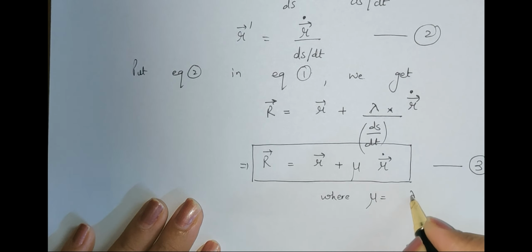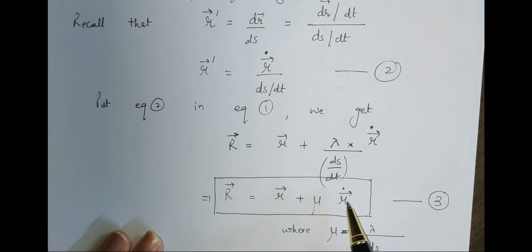So you have to remember this. Now what have we learned? We have learned two major definitions of R. Capital R stands for the equation of tangent line at any given point P. So it is expressed as r plus lambda times r dash, or it is expressed as r plus mu times r dot. So you see there are two types of definition. The first one involved r dash and the second equation involved r dot.